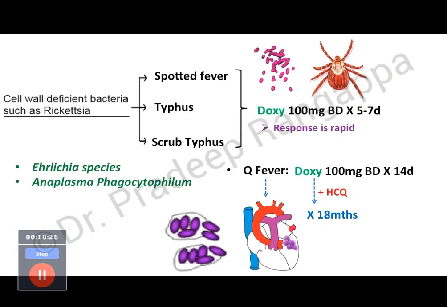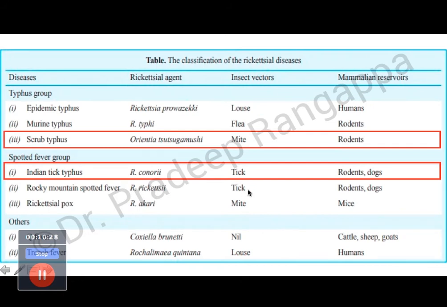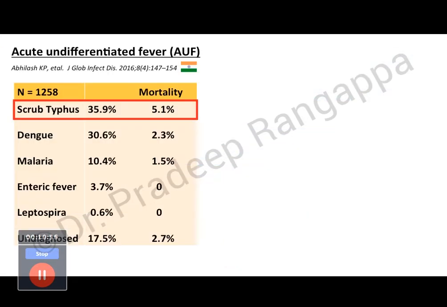So in India, rickettsia. These are the different rickettsial organisms present worldwide. In India, the commonest scrub typhus that we see is caused by Orientia tsutsugamushi, or Rickettsia conorii. So these are the two agents which cause scrub typhus, and the reservoirs are rodents and dogs. The vector is mite and tick. So these are the ones which we typically see in India.